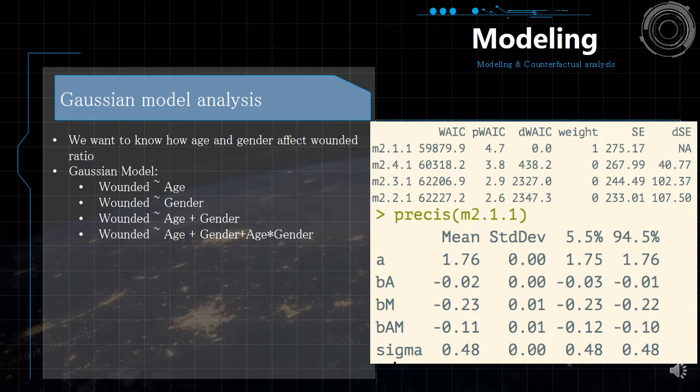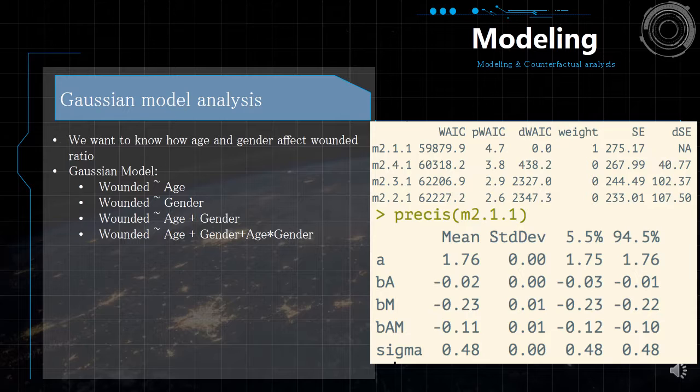Hi, my name is Kyle, and now I would like to share how we build our model and what the result is. So we would like to know how age and gender affect wounded ratios. Now we run 2 simple regressions and 2 multiple regressions. First, we run age, and then we have gender, and a combination of 2 parameters. And finally, we add the interaction terms to the models.